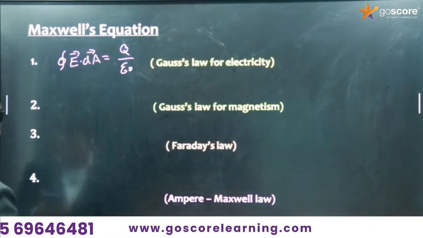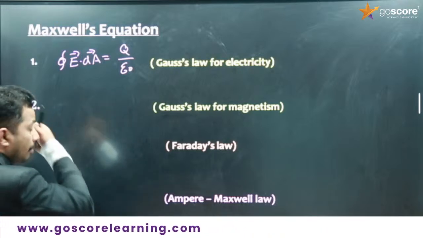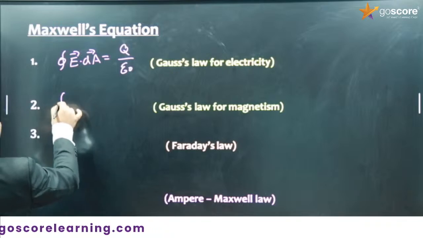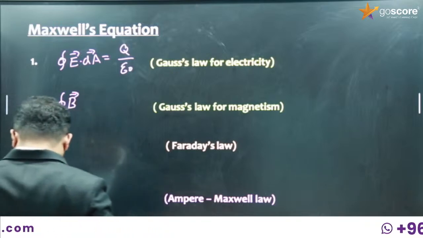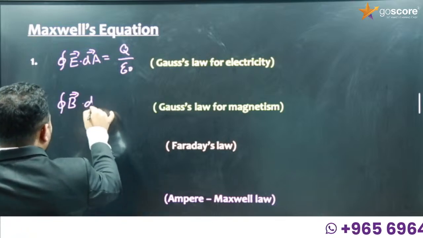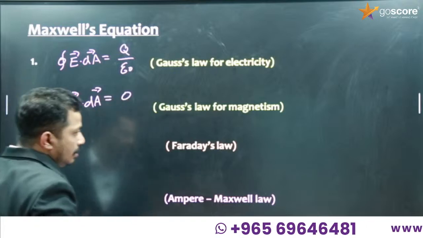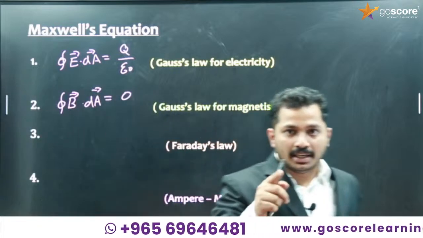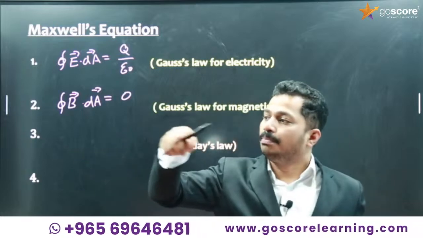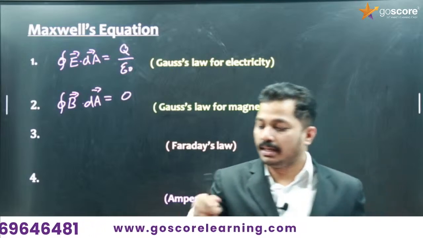Then what about Gauss's law for magnetism? It is not in our syllabus, but we can just mention it, and I'll explain the logic behind it. Closed integral B dot dA is equal to 0. Why is it 0? Magnetic monopoles cannot exist. North pole means magnetic positive charge, south pole means magnetic negative charge.